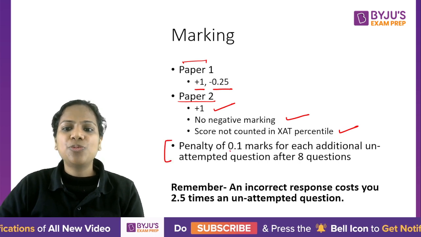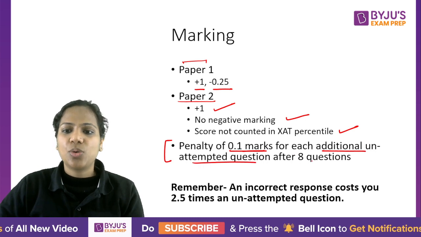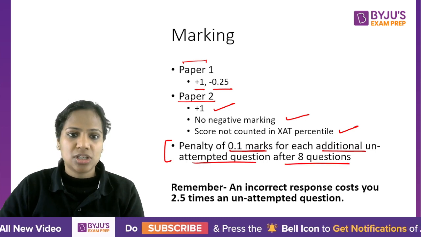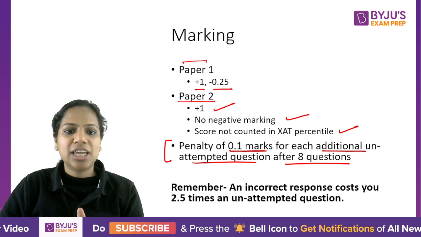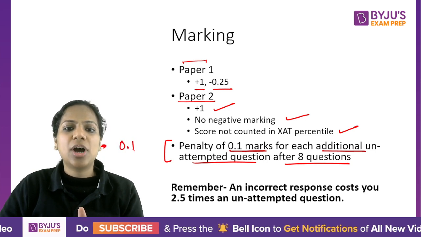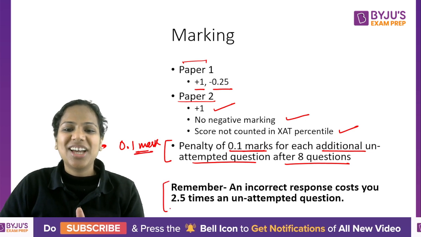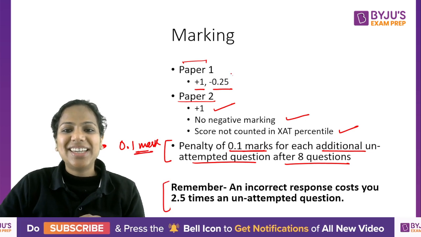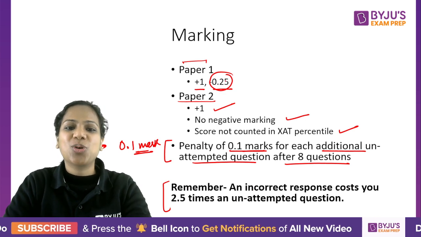Overall, there is a penalty of 0.1 mark for each additional unattempted question after 8 questions. So you can leave up to 8 questions, but from the 9th question, there will be a penalty of 0.1 mark. However, the penalty for an incorrect response is 2.5 times that of an unattempted response after the 8th question.